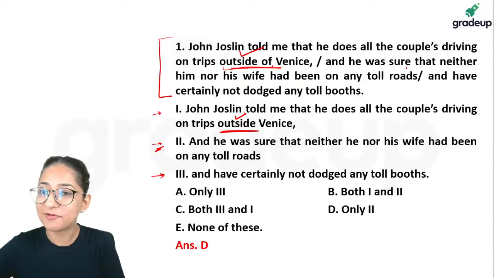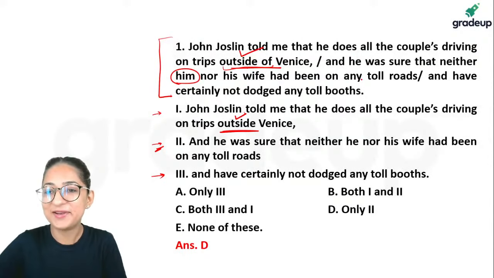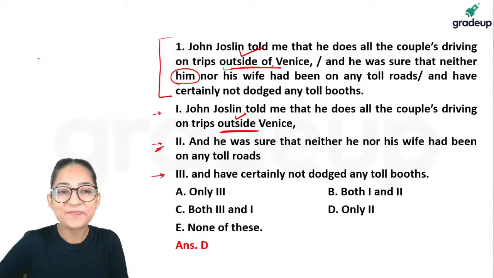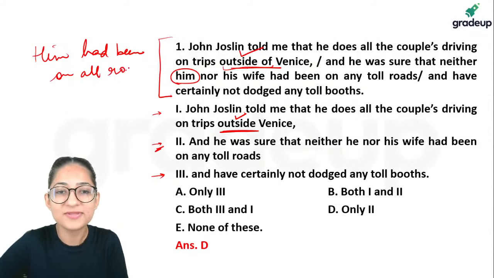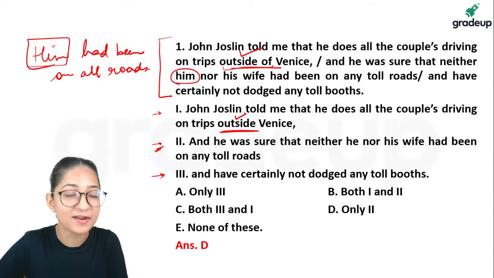Second one: and he was sure that neither him nor his wife had been on all toll roads. Guys, you can't say "him had been on all roads." Can you say that? Cannot, because this is the subject position. What do you need?